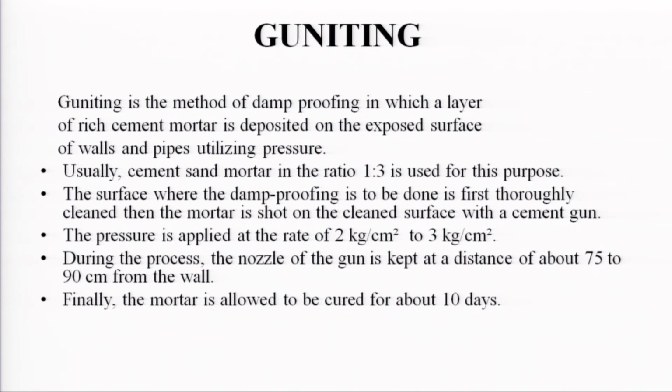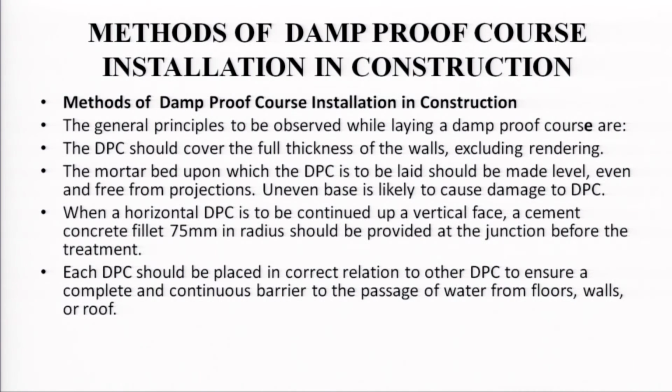The surface where damp proofing is to be done is first thoroughly cleaned, and then mortar is shot on the clean surface with the cement gun. The pressure is applied at the rate of 2 kg per square centimeter to 3 kg per square centimeter. During the process, the nozzle of the gun is kept at a distance of 75 to 90 centimeters from the wall. Finally, the mortar is allowed to cure for about 10 days.